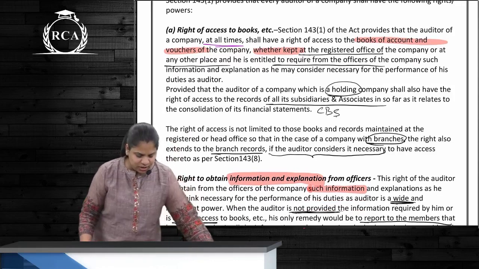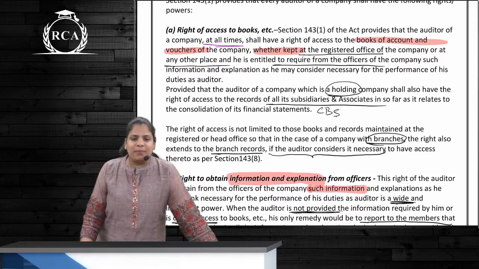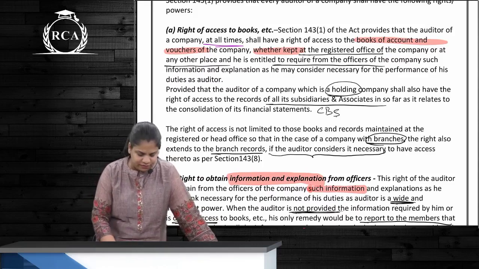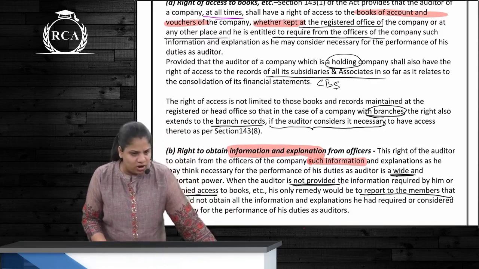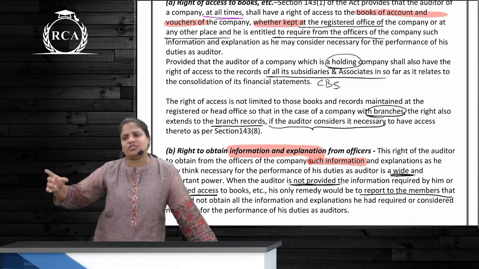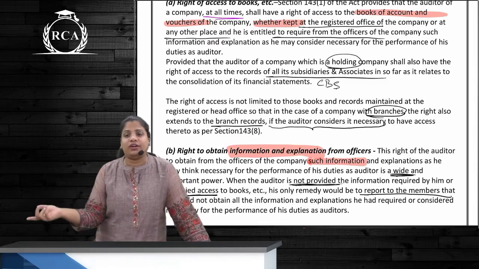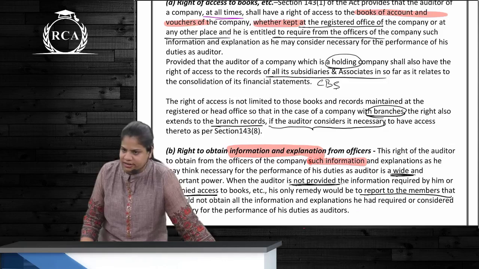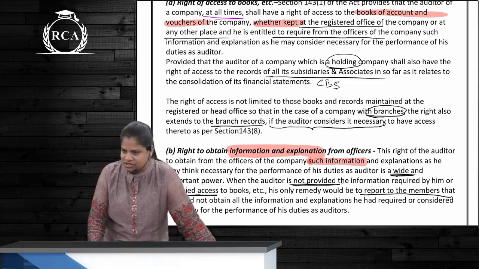Branch office. What about the branch office? Books are maintained at the registered office, and he has got access to that. What about the branch office? He also has a right to access the branch records, correct? Actually speaking, can the branch auditor be a different auditor? Yes. If he is a different auditor, what will he do then? He will do the audit and give the audit report to this auditor, correct? But if you talk about rights, he also has a right to access the branch accounts, okay?